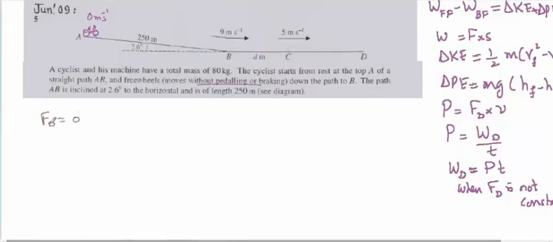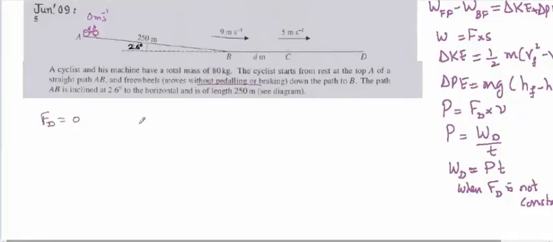There is a weight component, but not the driving force. So down the path to B. At B, the speed is already written here, it is 9 meters per second. The path AB is inclined at 2.6 degrees to the horizontal and the length is 250 meters. So both pieces of information are shown in the diagram. Okay, so this is 2.6 degrees.